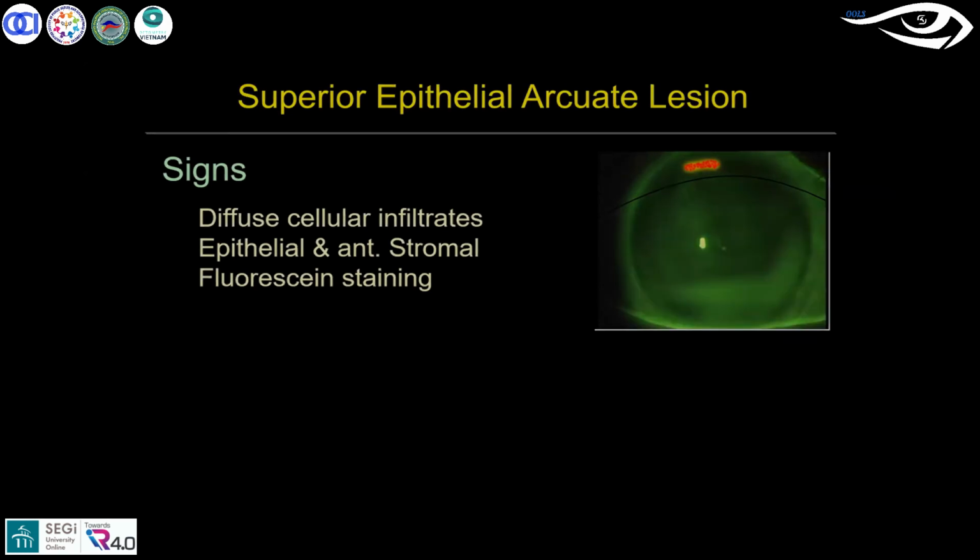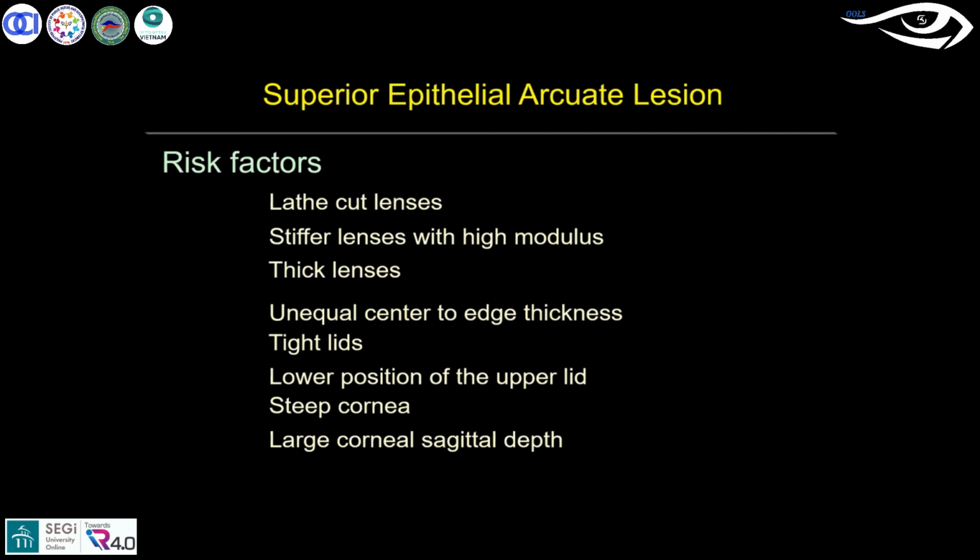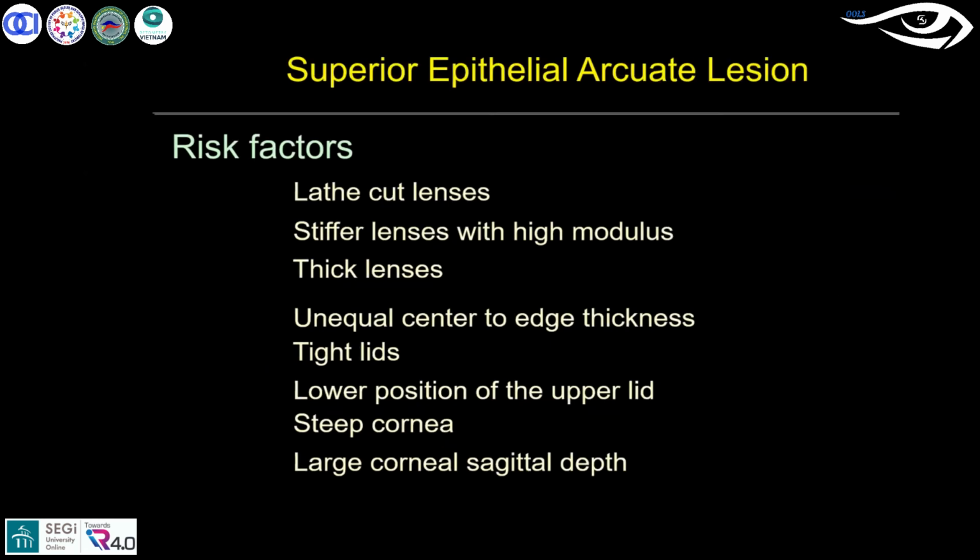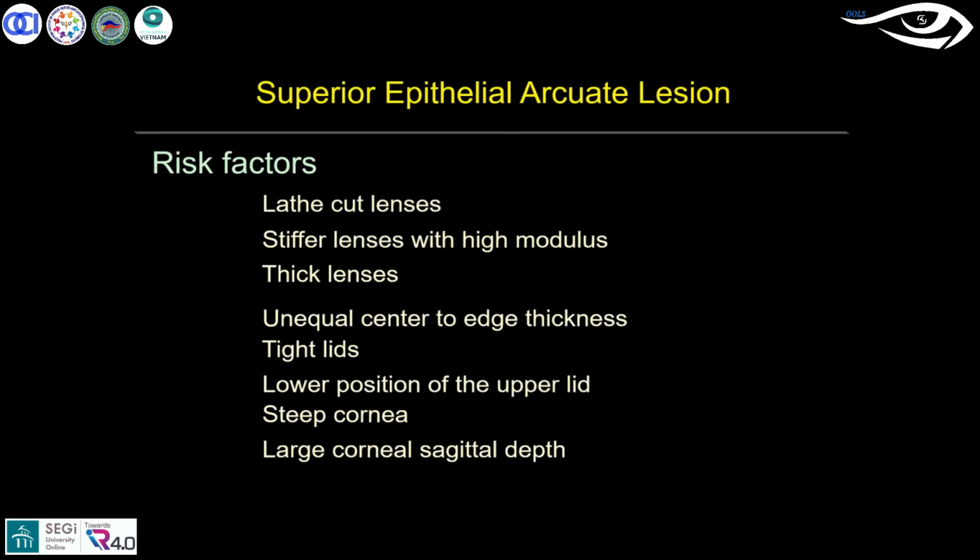What could be the reasons? The risk factors could be lathe-cut lenses, a customized design, or a thicker edge, which could be the major thing. Another major thing, which the literature suggests, is a high modulus of elasticity in the material. High modulus of elasticity means the elasticity is much higher than the regular lenses. So this can exert more mechanical pressure on the limbal area, the periphery of the lens design, and that can lead to the arcuate appearance which you can see on the cornea.